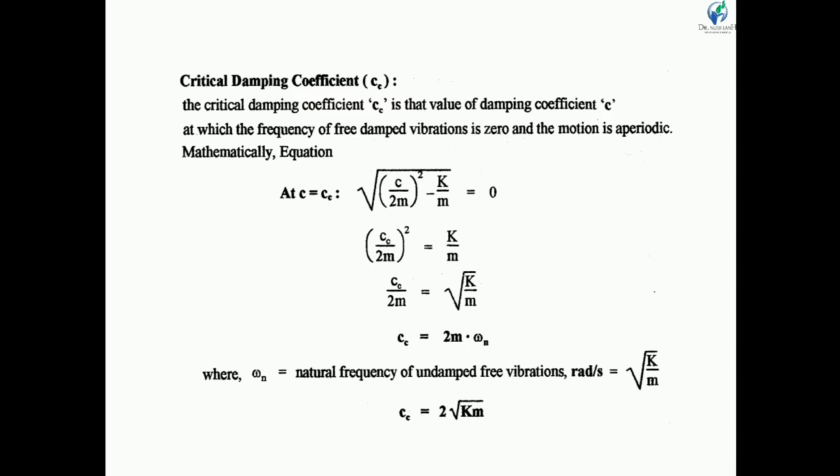So Cc upon 2m is equal to root k by m. But we know that root k by m is the natural frequency omega n. So we get Cc is equal to 2m omega n, where omega n is the natural frequency of undamped free vibration. So Cc is equal to 2 under root km. This is the critical damping coefficient.